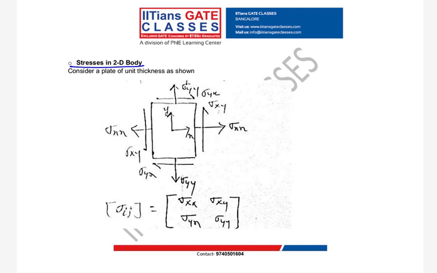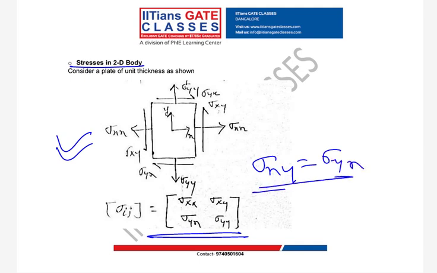First we have written the two-dimensional stress system in matrix form. Is it clear? Now we have to find why sigma xy is equal to sigma yx.